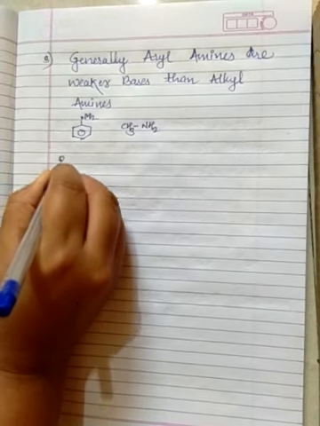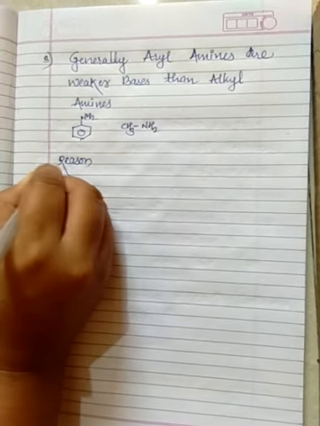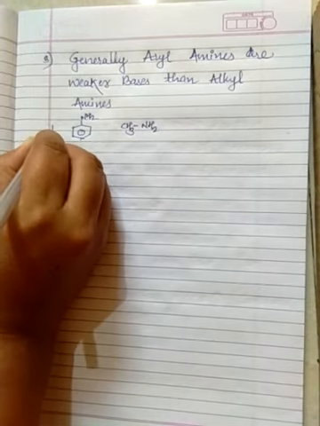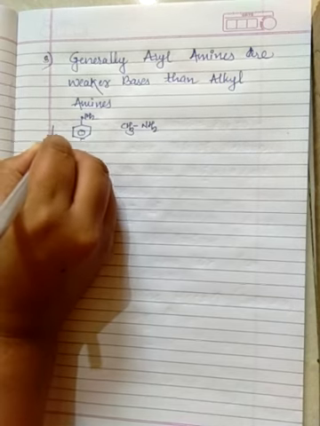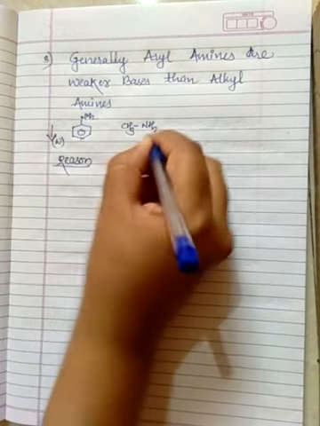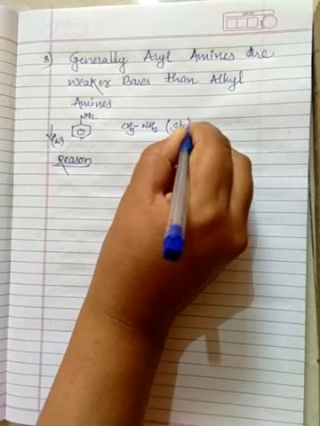So let's see the reason why this particular aryl amine is a weaker base, and this alkyl amine is a stronger base.